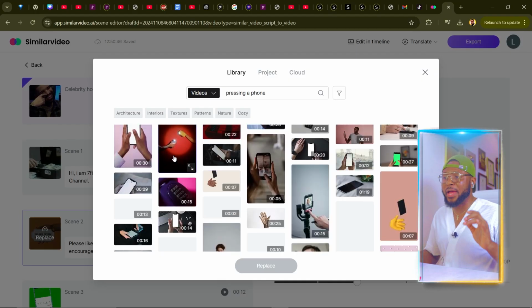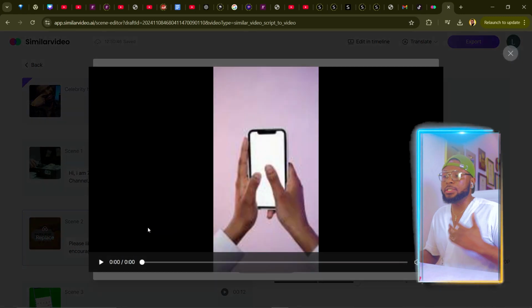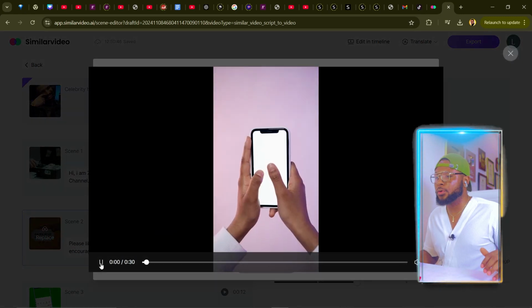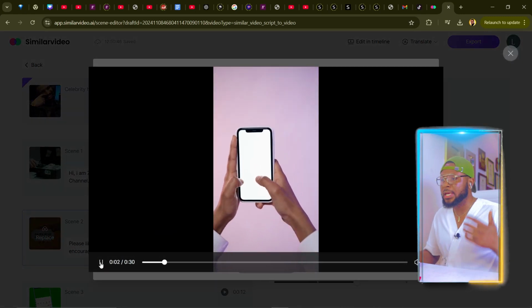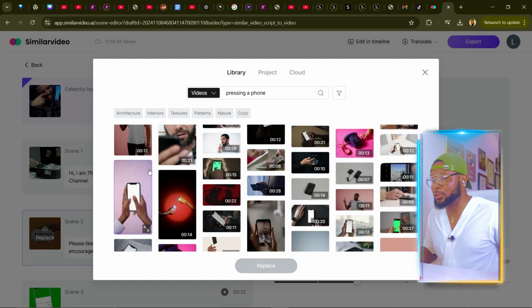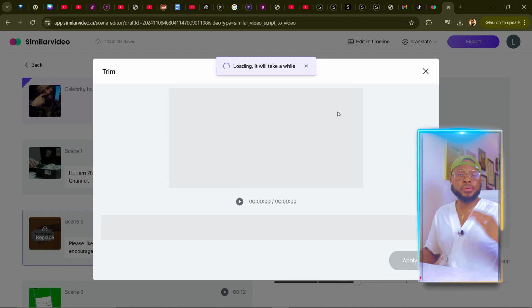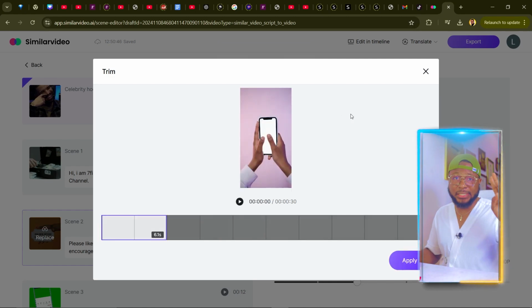So if you want to preview any of the footage, all you have to do is to just click on this icon here, and then it's going to pop up like so, and you're going to preview it and see how it looks. Then you can know if you want it or not. But for the purpose of this tutorial, I'm just going to go ahead and select this one and click on replace, and now it's going to automatically replace our scene 2.